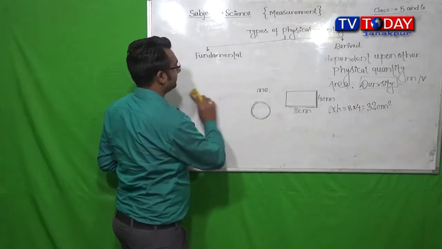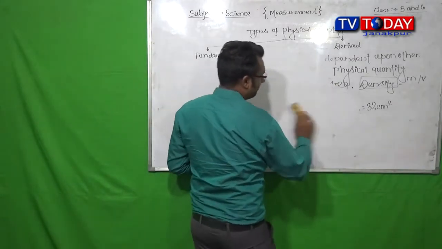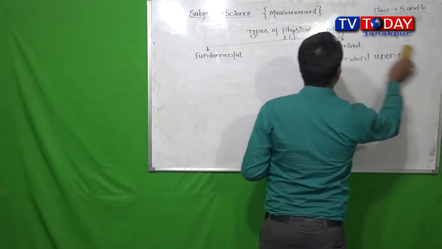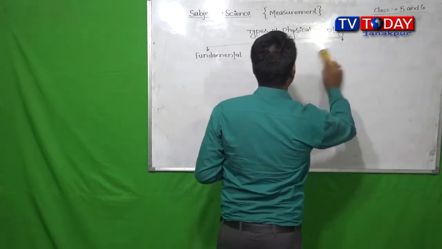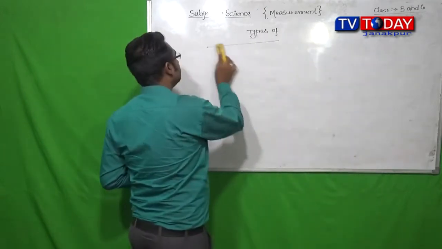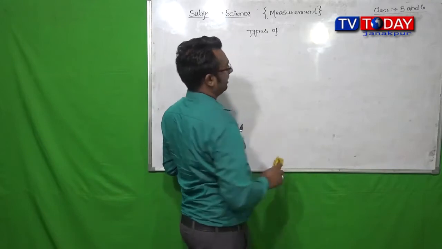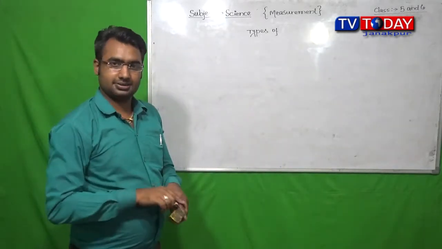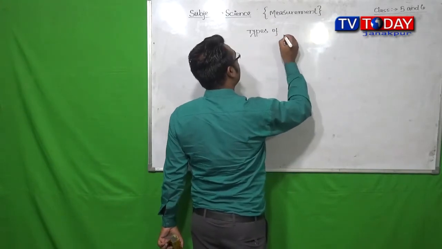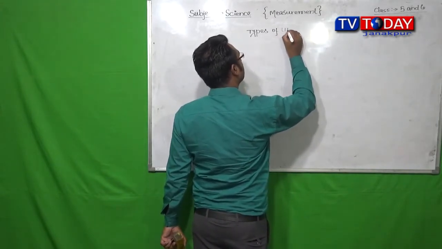After this, we have studied about the unit in our previous class. As we know, all the physical quantities have a unit. So right now we should understand about the types of unit too.